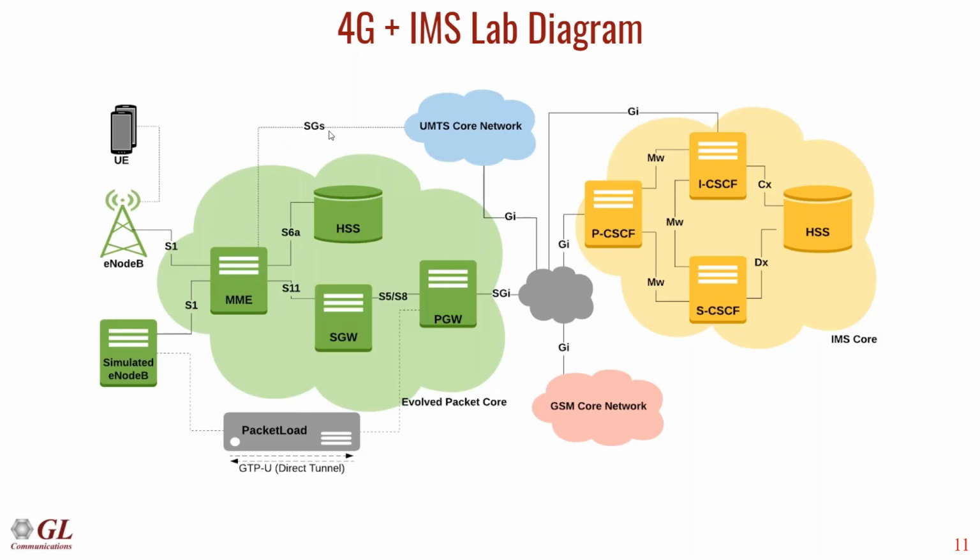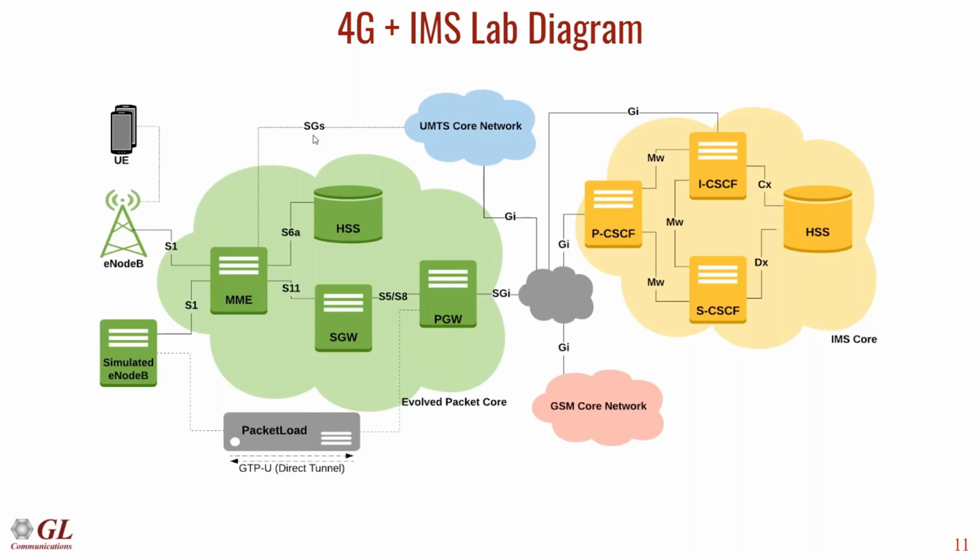This diagram also shows an SGs connection going to the 3G core network. This is where interoperability comes into play. When the 4G network was first rolled out, not all of them had the VoLTE capabilities or the IMS network behind the scenes that lets you place voice over LTE calls.